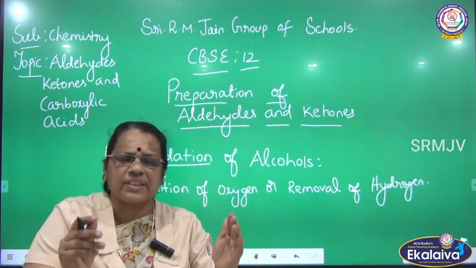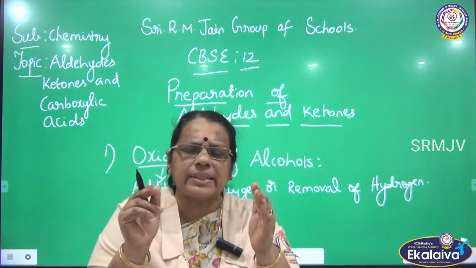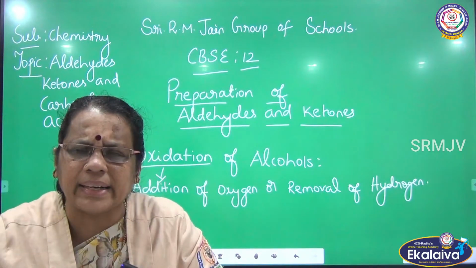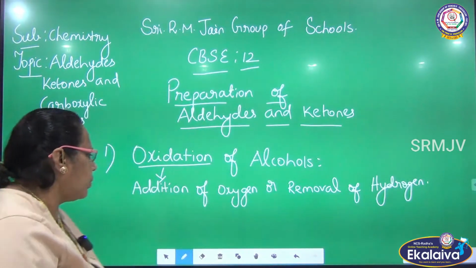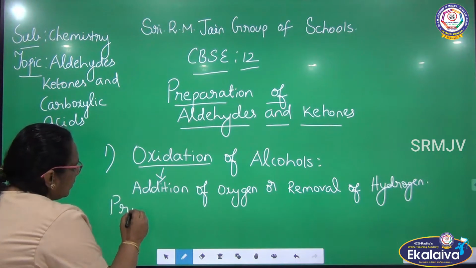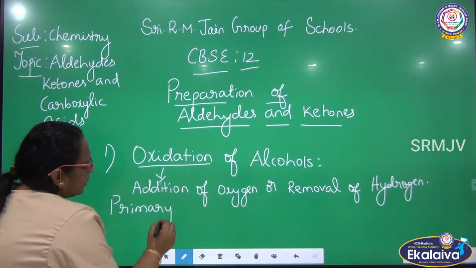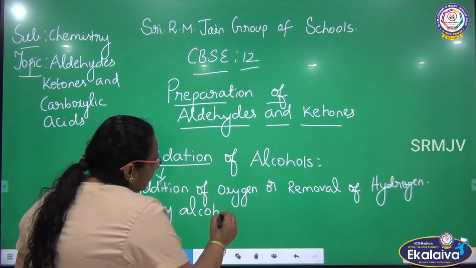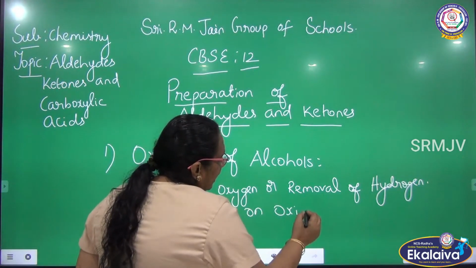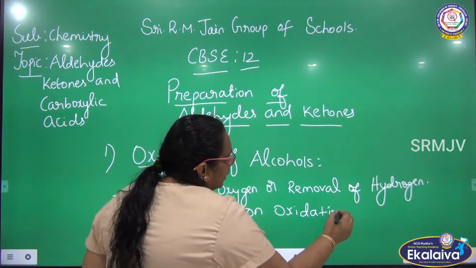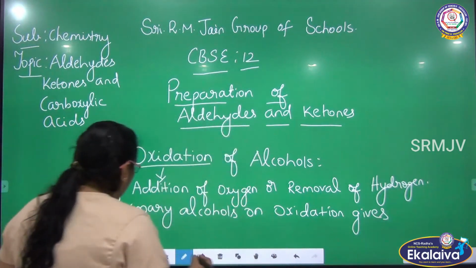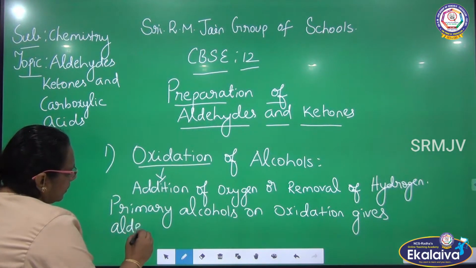So what is the first method we are going to discuss? We are going to discuss the oxidation. When alcohols are oxidized, we can get aldehydes and ketones. Let me see now. What is the first one? We are going to talk about primary alcohols. Primary alcohol on oxidation gives aldehyde.